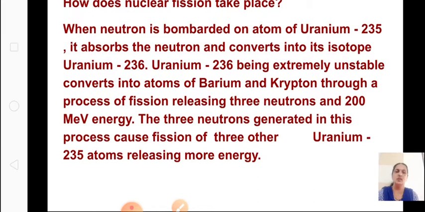This uranium-236 is very unstable, and it will be converted into atoms of barium and krypton. Along with that, 3 neutrons are produced, as well as 200 mega electron volts of energy. These 3 neutrons released in this process cause fission of 3 other uranium-235 atoms, releasing more energy. So again 3 neutrons are produced. These 3 neutrons react with 3 uranium-235, converting them into 3 uranium-236, again barium, krypton, again 3 neutrons. So this is a chain reaction.